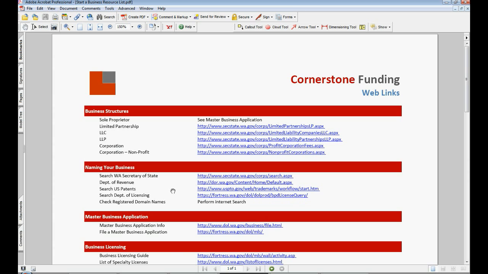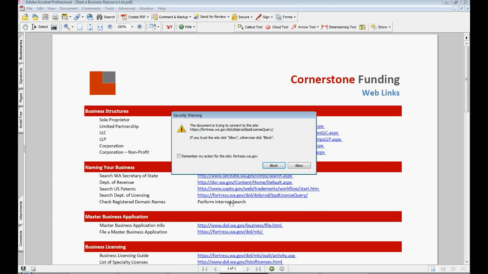Finally, one of the last things that you'll do is go to the Department of Licensing, which also maintains licenses for companies, and you will click on this link and do a search there as well. And we'll click on that now.